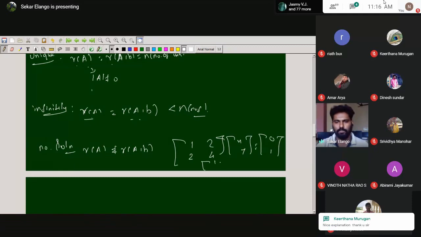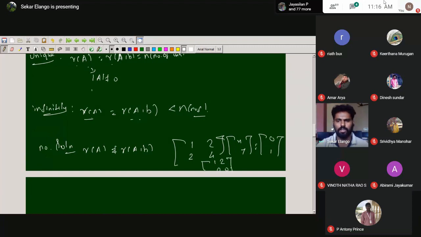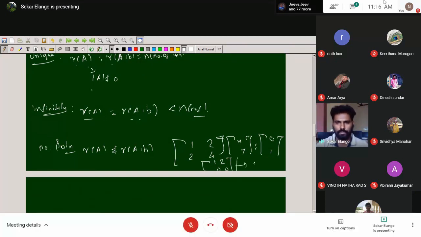We can write it: this row is dependent on that row, so R2 minus 2 R1 gives 0 0. This is for the rank of matrix A, so the rank is 1. The rank of A comma B comes from 1 2 2 4 0 1. Applying the same operation gives 1 2 0 and 0 0 1. So in this way, there is no solution.